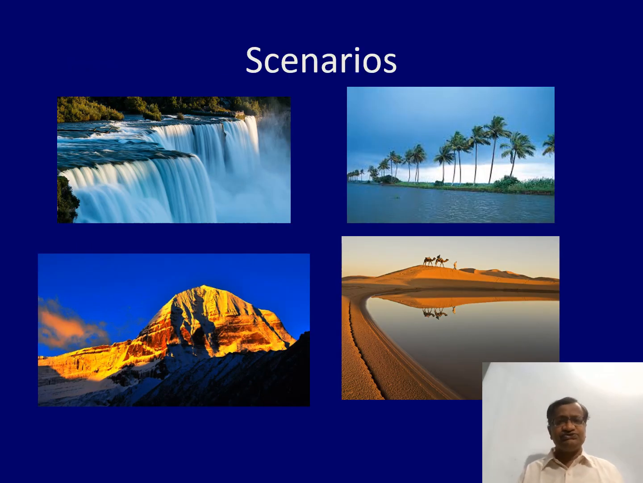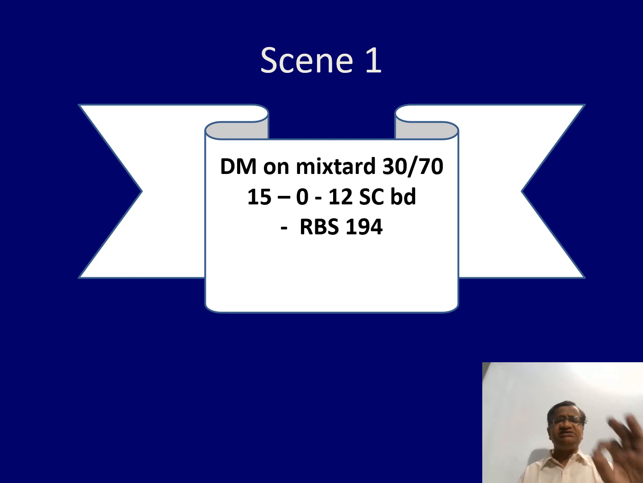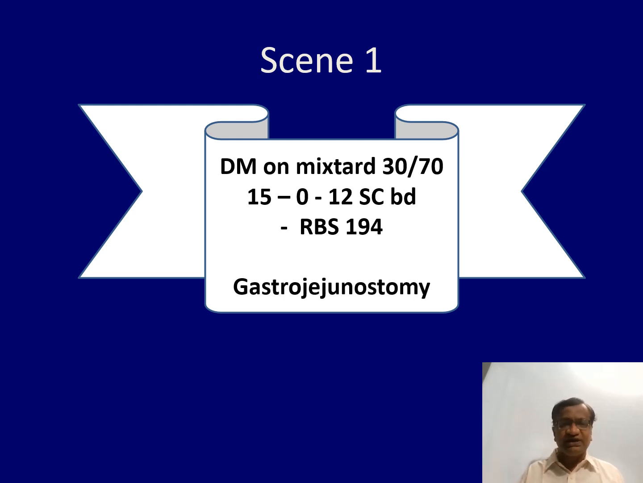Now we will go to the scenarios. Scenario 1 is diabetes mellitus on Mixtard 30/70, 15 units in the morning and 12 at night, subcutaneous. Random blood sugar is 194. Others are okay. Posted for gastrojejunostomy. Now you see, this is a well-controlled patient for major surgery. Cannot expect it to go to normal.